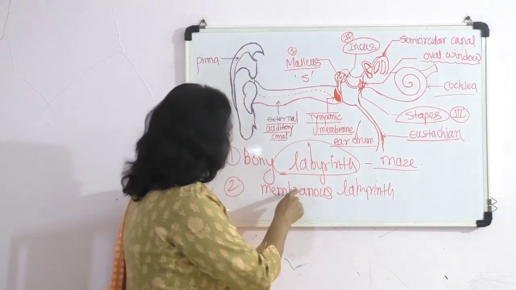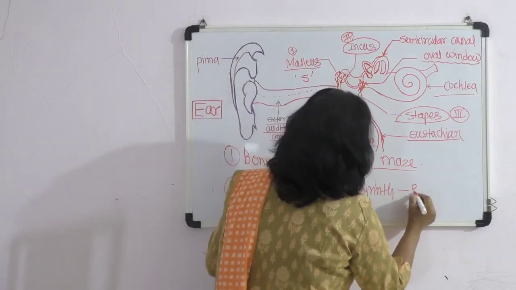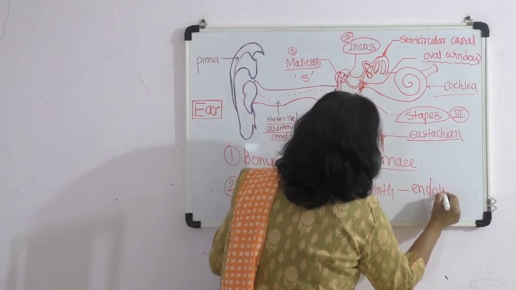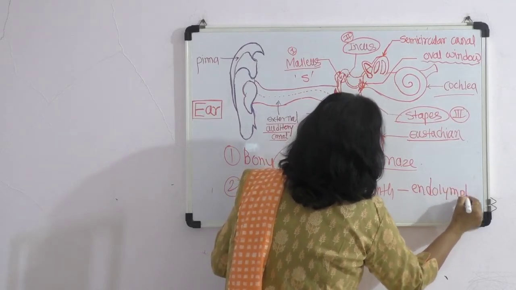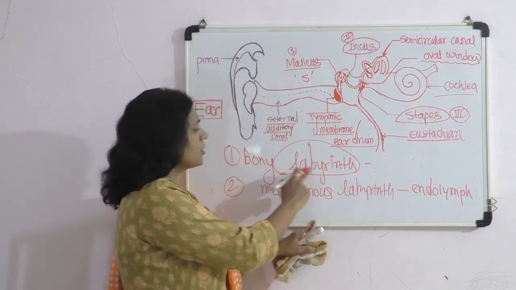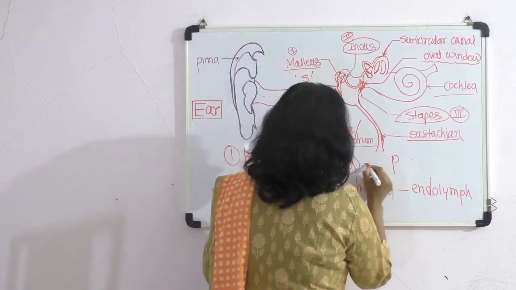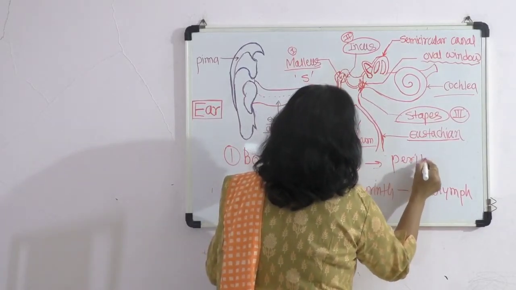The fluid present in the membranous labyrinth is called the endolymph, and the fluid present in the bony labyrinth is called the perilymph.